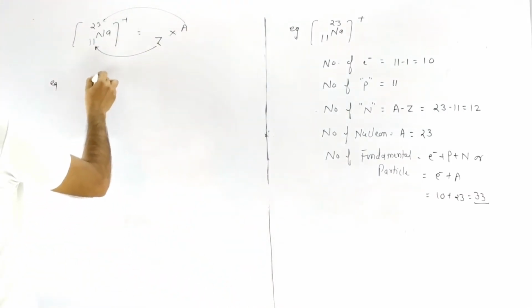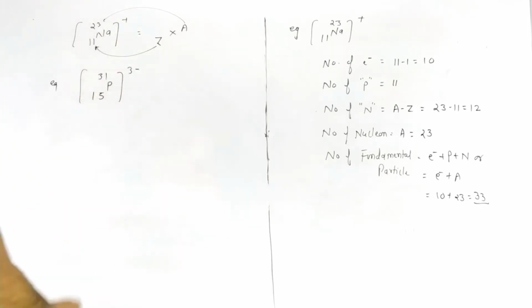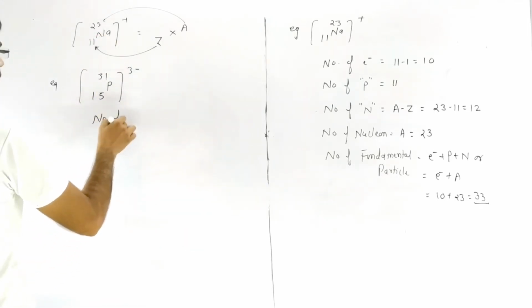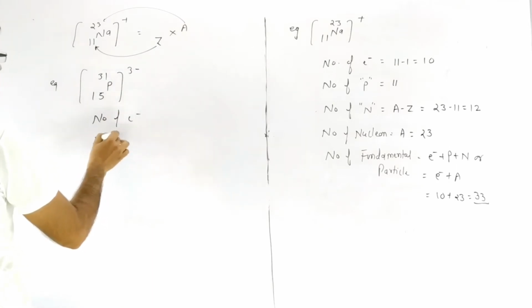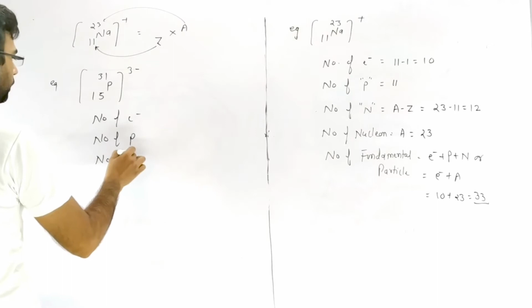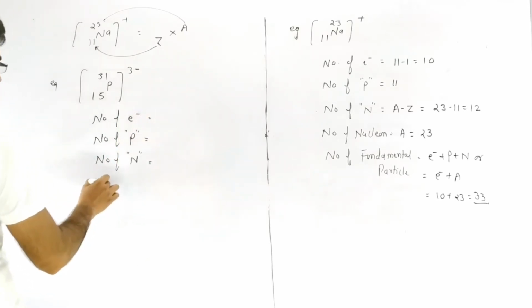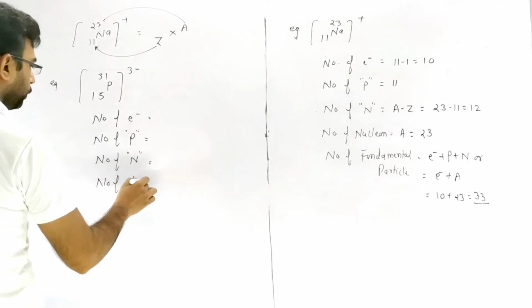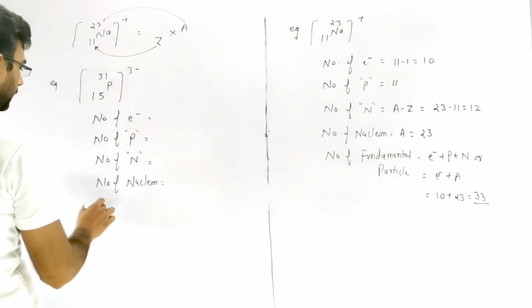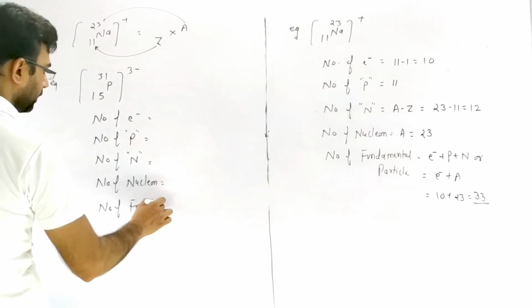We have 15P31 and it carries minus 3 charge. So we calculate again the number of electron, number of proton, number of neutron, number of nucleon, and number of fundamental particle.